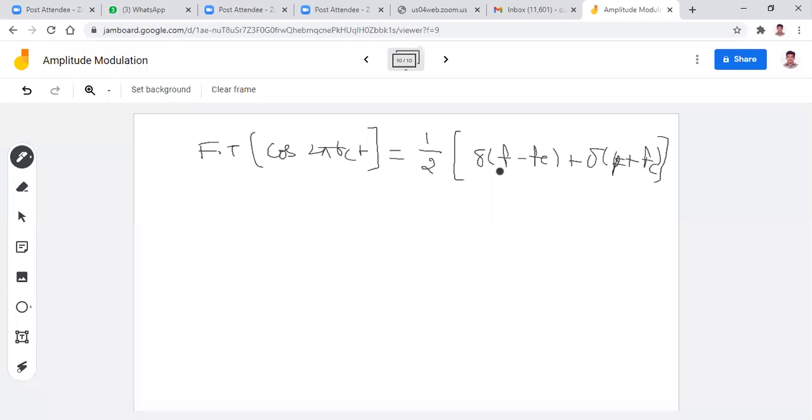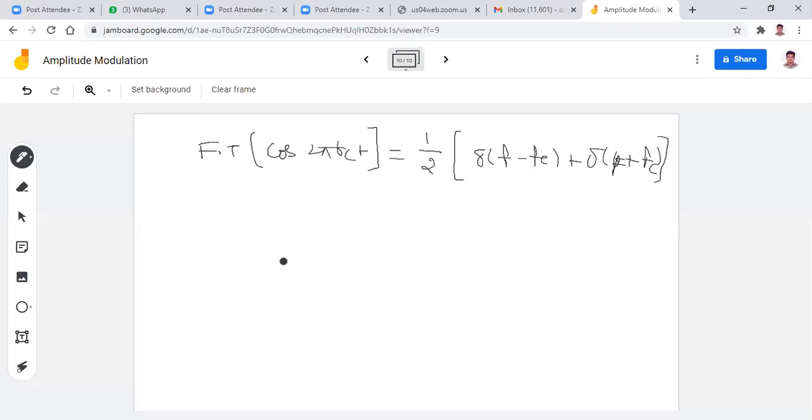What is the Fourier transform of cos omega c t? Actually it is pi times delta of omega minus omega c plus delta of omega plus omega c.